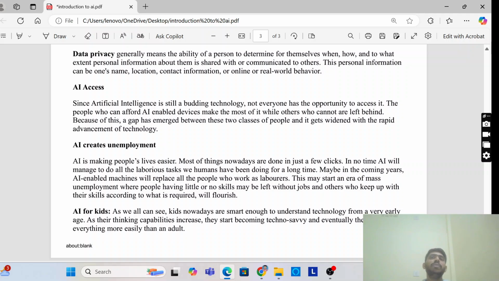They can take people's work and complete it in a few seconds. So what are you thinking? That may start an era of mass unemployment where people having little or no skill may be left without jobs. Others who keep up with the skills required will flourish.